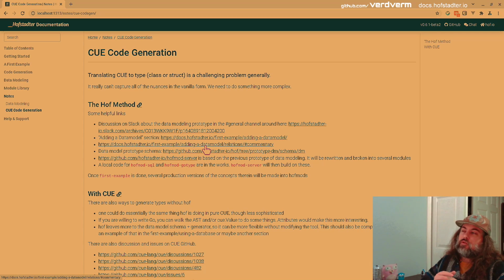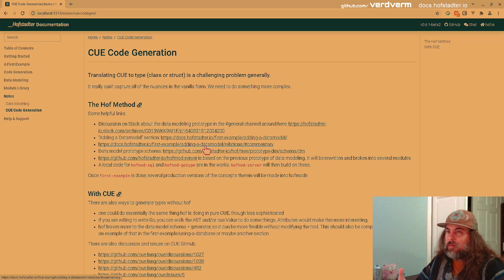Here's the thing, right? You could add attributes to your Q code, but you need a tool that reads attributes, because you can't read them yourself in your Q. They're not part of the evaluator. So we somehow have to, and the whole reason Hoff exists is, if I'm generating Go types from Q, well, now what if I want to generate Java types? How do you make that happen? Do you have to modify Hoff? Are you generating Go code based on, how do you put together the text that goes into a file that's going to be read by the Go compiler or the Java runtime?